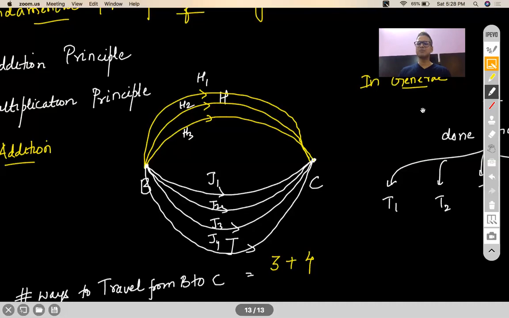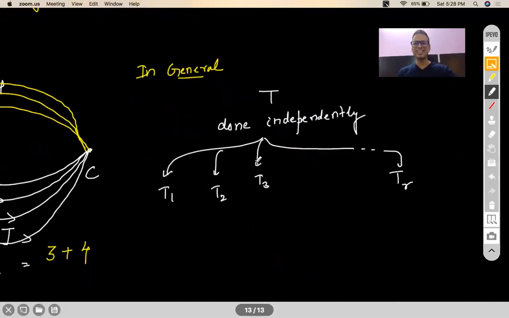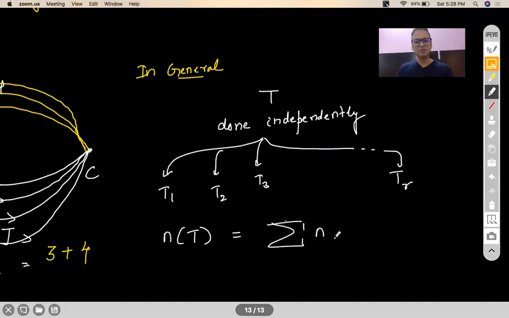So if your task can be completed independently by doing any one of these subtasks, then we say that the total number of ways of doing the task is the summation of the total number of ways of doing these subtasks. I can go from 1 to R. This is your fundamental principle of addition. Simple as that. Is this clear? Any questions?